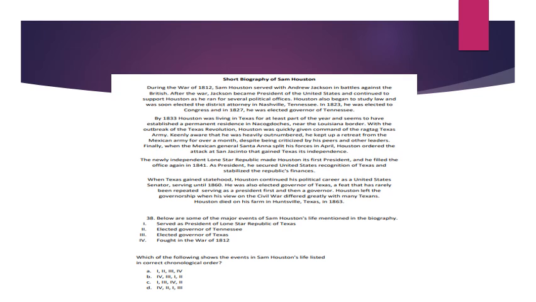So 38 says, below are some of the major events of Sam Houston's life mentioned in the biography. 1. Served as president of the Lone Star Republic of Texas. 2. Elected governor of Tennessee. 3. Elected governor of Texas. 4. Fought in the War of 1812. Which of the following shows the events in Sam Houston's life listed in correct chronological order? So what happened first to what happened last?